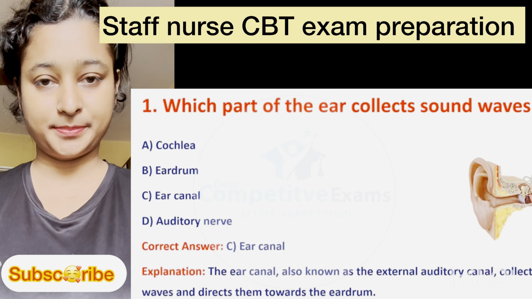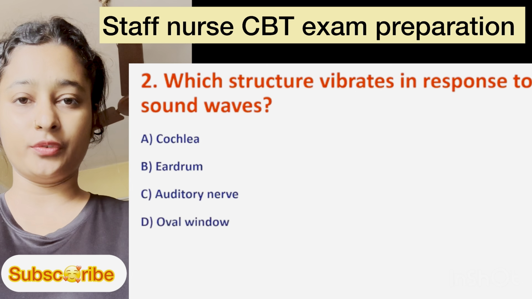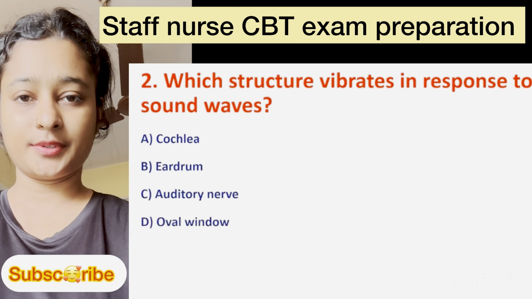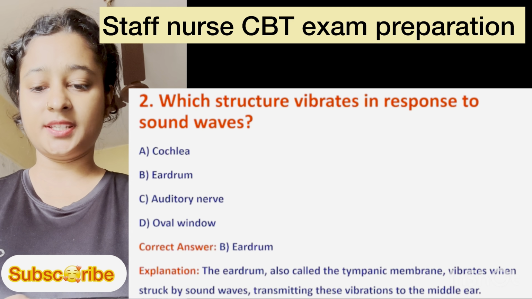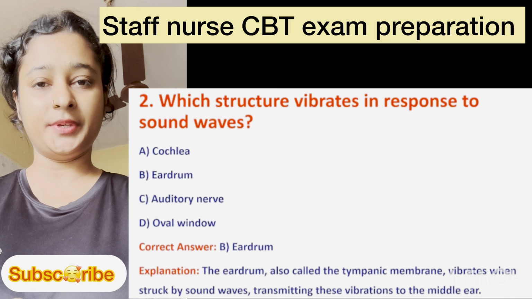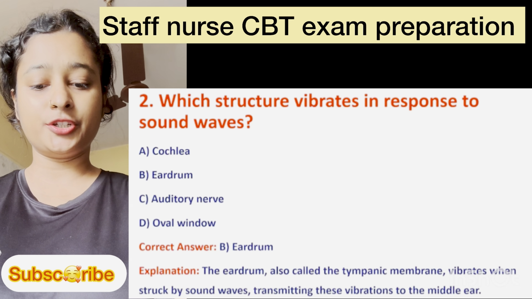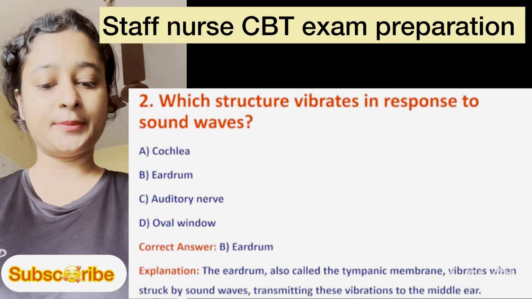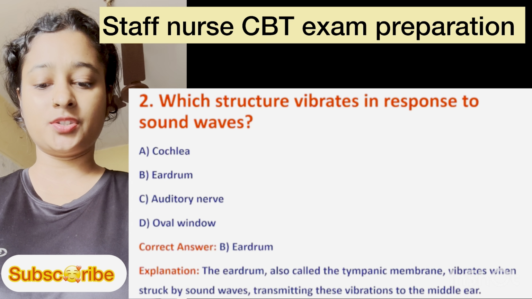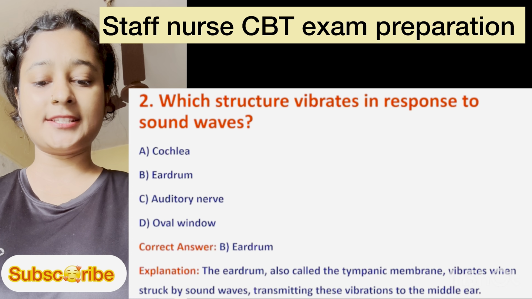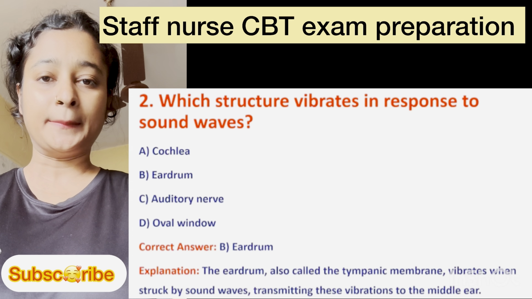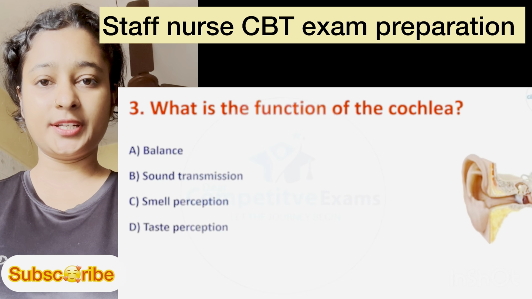Number 2 question, which structure vibrates in response to sound waves? Option A is cochlea, B is eardrum, C is auditory nerve and D is oval window. Here the right option is eardrum, option number B. Explanation: the eardrum, also called the tympanic membrane, vibrates when struck by sound waves, transmitting this vibration to the middle ear.